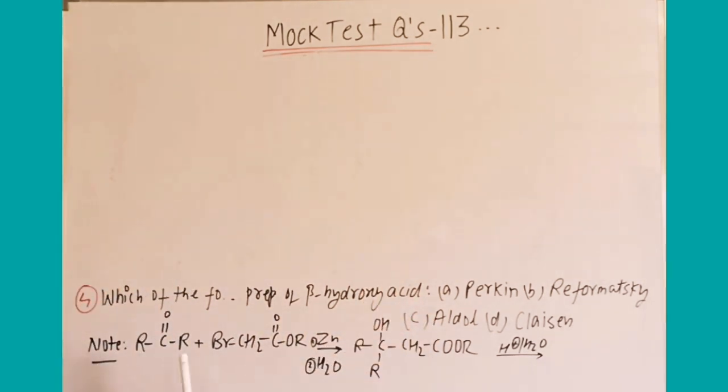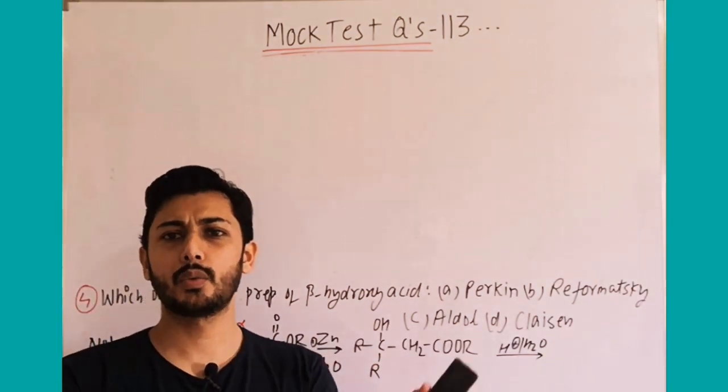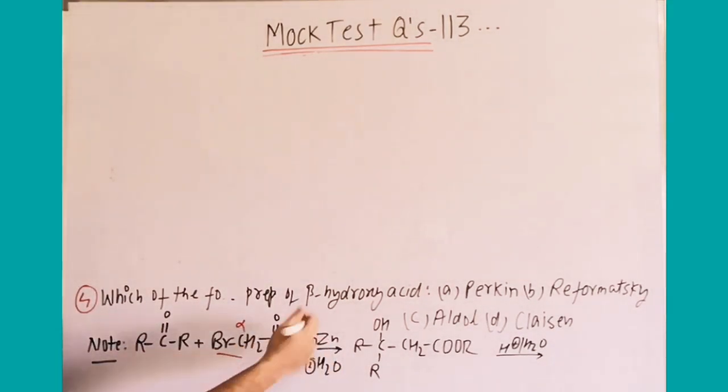This is a ketone or carbonyl compound with an alpha haloester, Br at the alpha position. It is not given in NCERT, so less priority, but here it is discussed, so I am also picking it up so that you can quickly understand what the Reformatsky reaction is. Alpha haloester with carbonyl compound in presence of zinc, with solvents toluene or benzene, and the second step is H2O. Now what happens here?